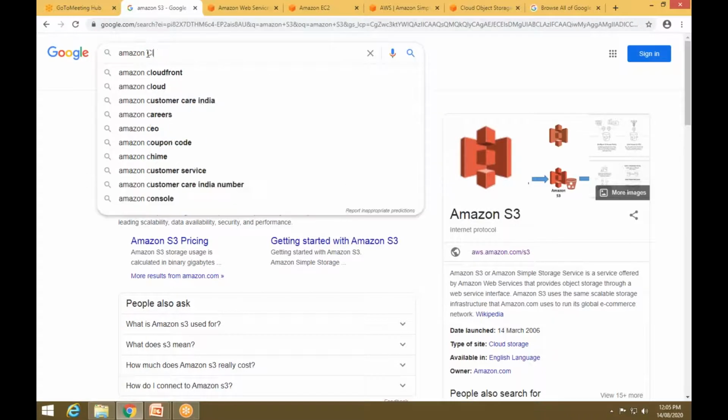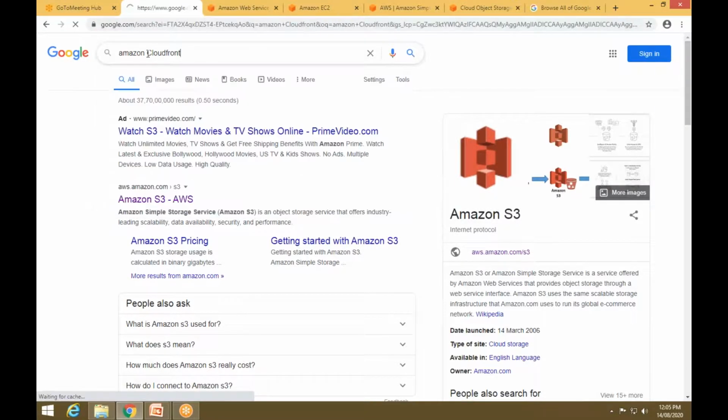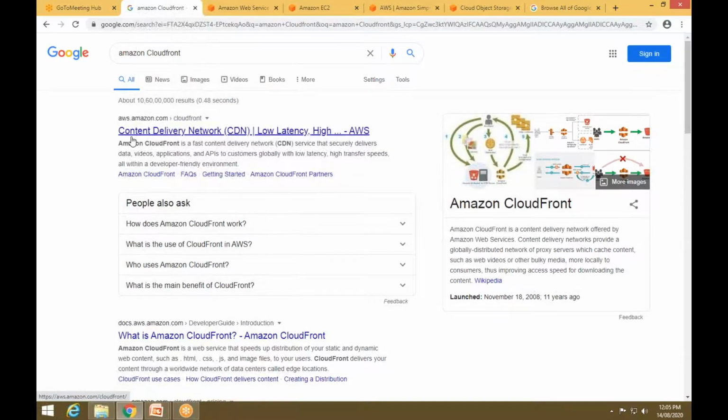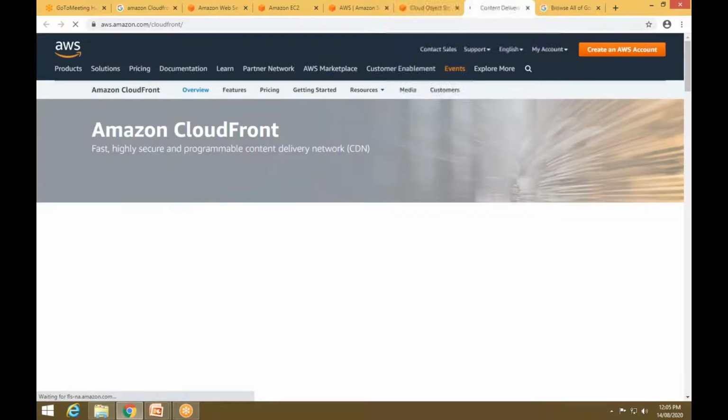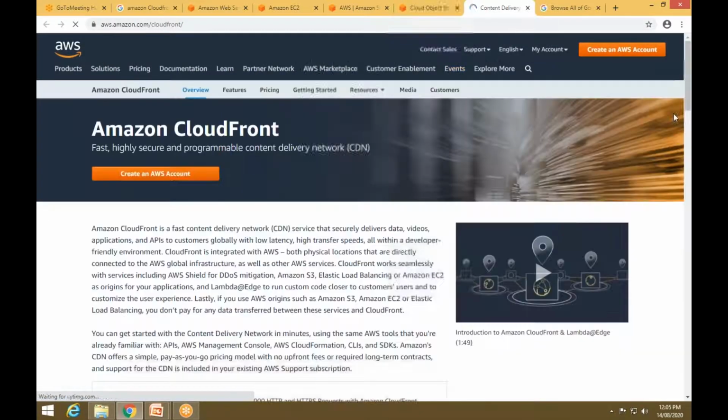Amazon CloudFront. It's saying that content delivery network, that is CDN, is nothing but your Amazon CloudFront. It's saying a fast, highly secure and programmable content delivery network. That is nothing but Amazon CloudFront.